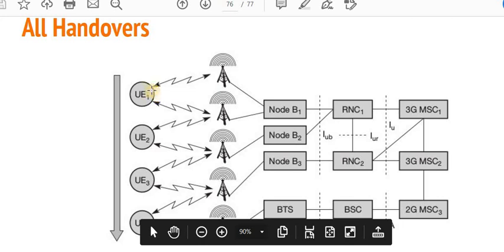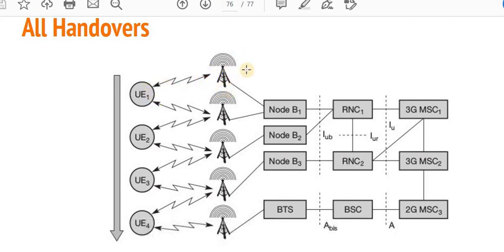So this is the UE1, which is initially registered with this node B1, and when it is moving towards another node B1, like from the Seminary Hills area to the Birdy area, that is called the local handover, and the same RNC is used to provide the communication, because it is not an intercity handover.